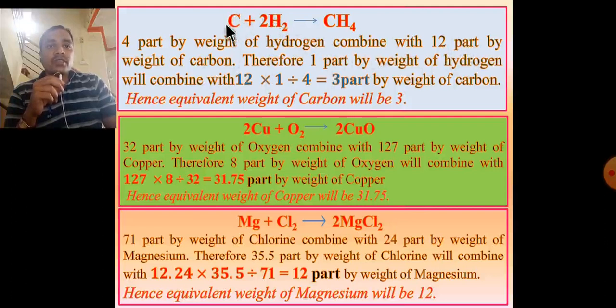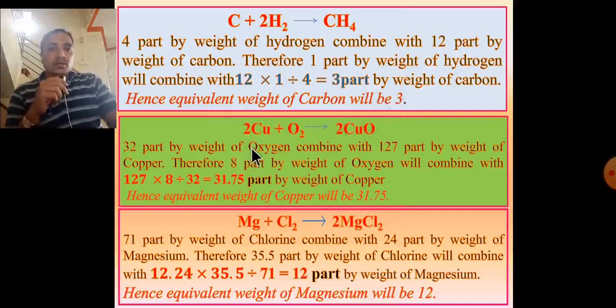Weight of carbon is 12 parts. Therefore, 1 part by weight of hydrogen will combine with 12 into 1 divided by 4, that is 3 parts by weight of carbon. Hence, equivalent weight of carbon will be 3.